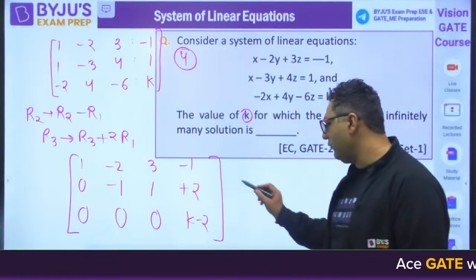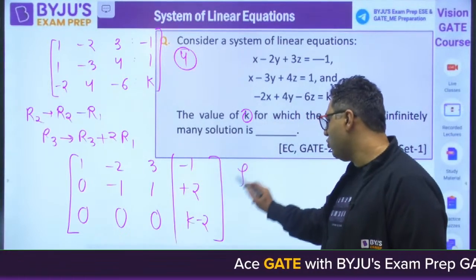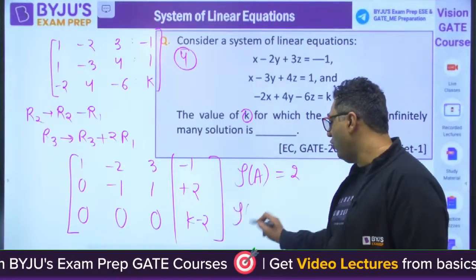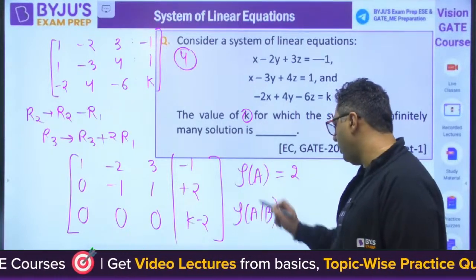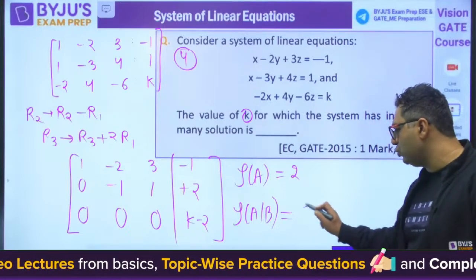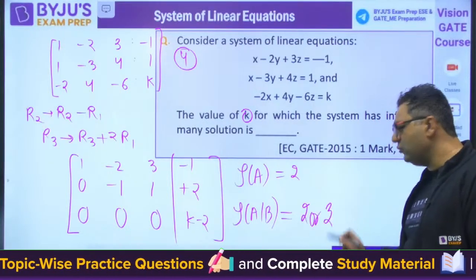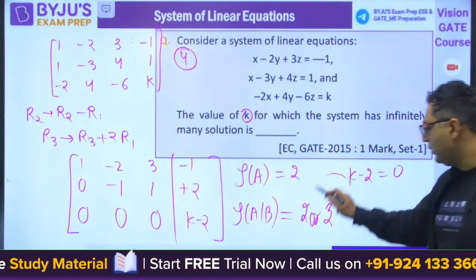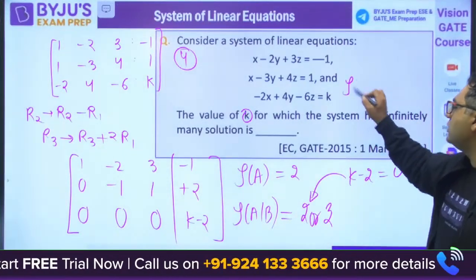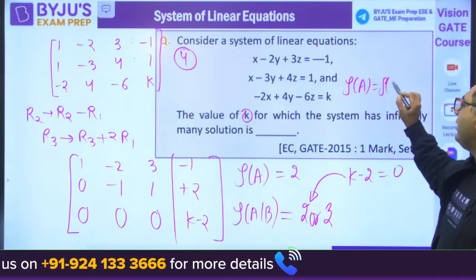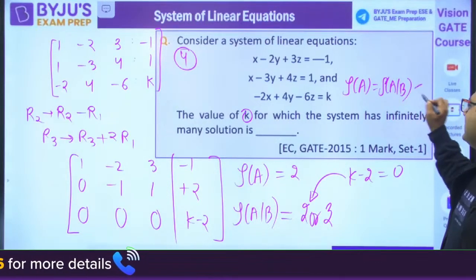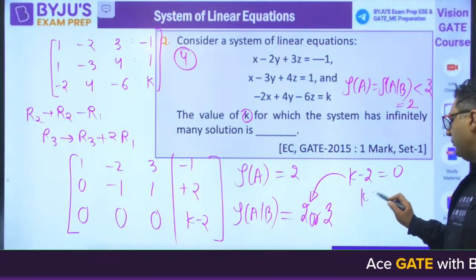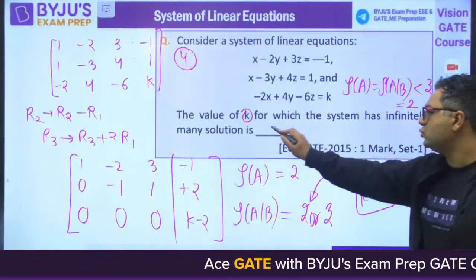So my dear, here if you want rank of A, it is simply 2. Rank of the augmented matrix A by B can be 2 or 3, depending on the value of K minus 2. If K minus 2 becomes 0, then it would be 2. And for infinitely many solutions, we want rank of A equal to rank of A by B, that is less than 3. That is 2. That is only possible when K becomes 2. So the answer for this is 2.